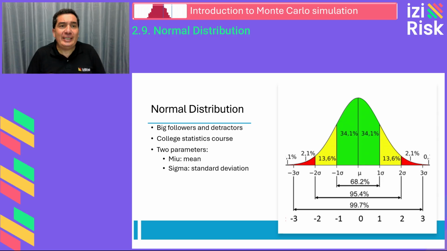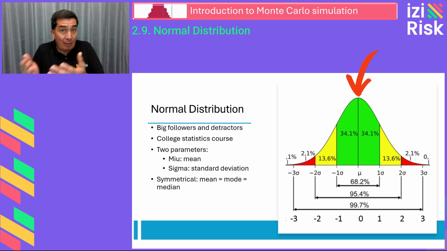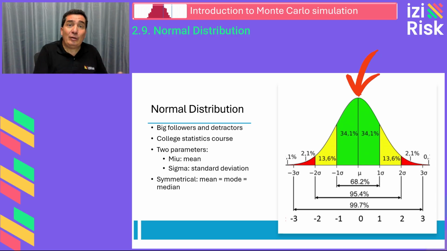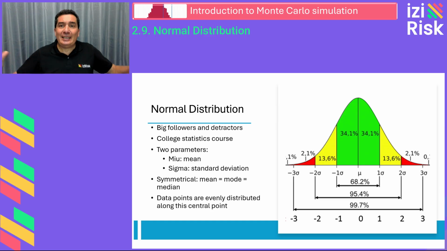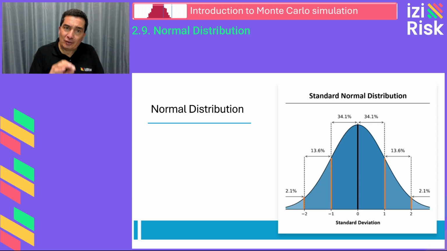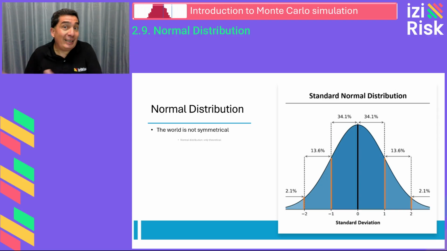With these two data parameters, and assuming a sufficient data set, we can construct a symmetric probability distribution. This symmetry means that the central point, the mean, is equal to the mode and it is equal to the median. And the data points are evenly distributed on either side of a perfectly symmetrical bell curve. Now, real-world experiences show that most systems are not symmetric, making the normal distribution less applicable outside of theoretical examples.